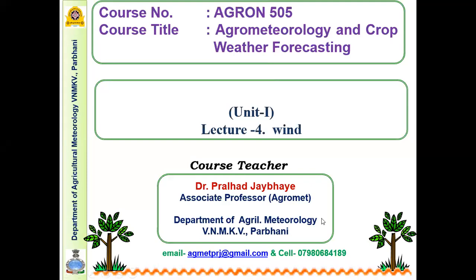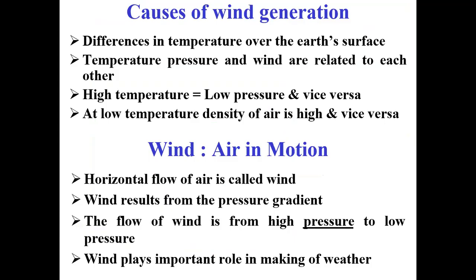Biosphere means all the living entities. So wind is a very important phenomenon related to agriculture and life.